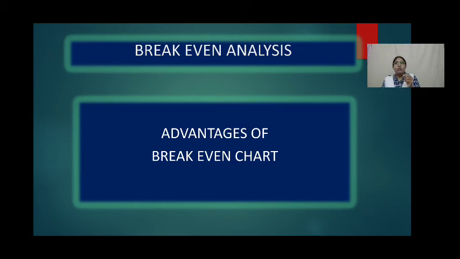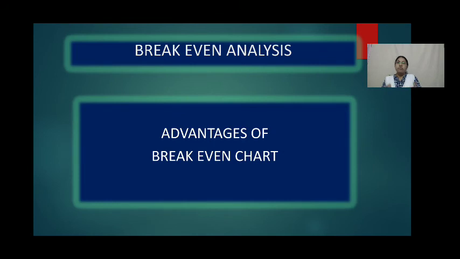It is a useful guide to management to study the relationship between cost, volume, and profit. It helps to determine the profits at various levels of output. We are not just showing one break-even point, but we are showing different levels of sales, and whether we are incurring profits or losses at those levels.